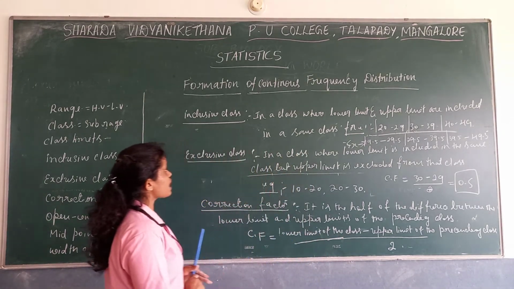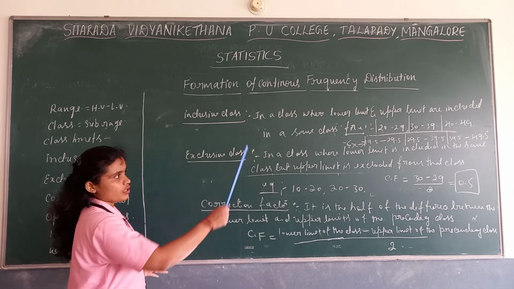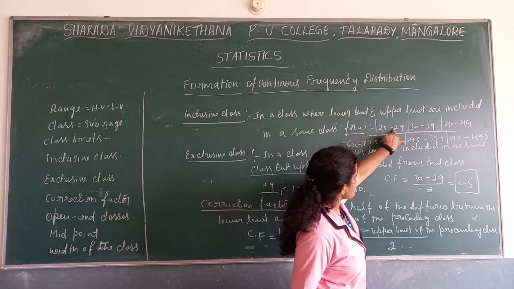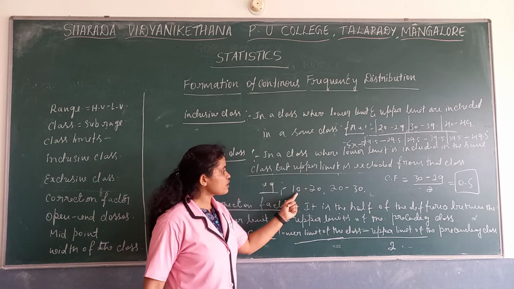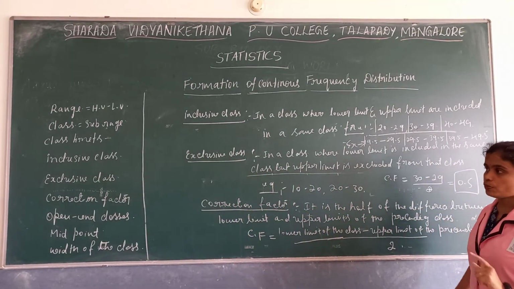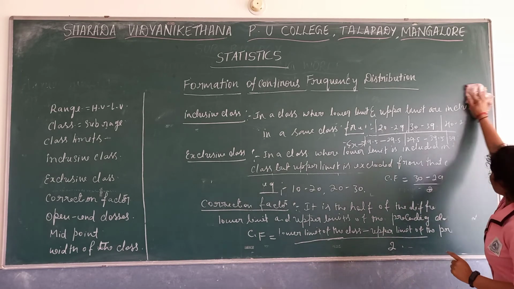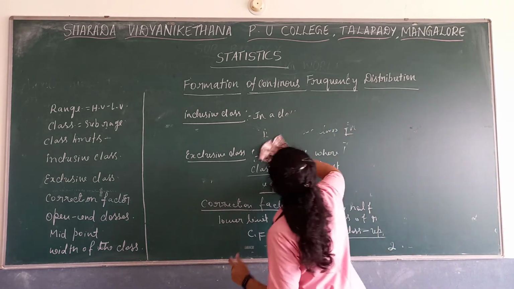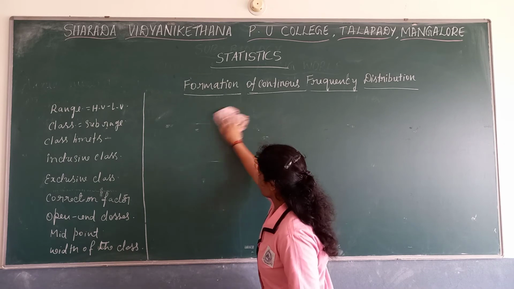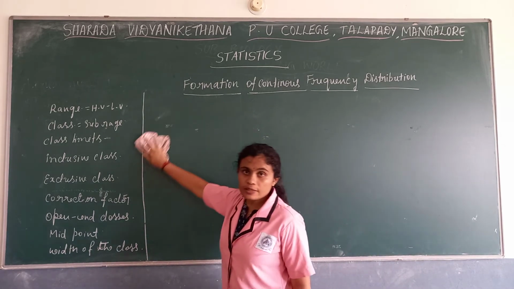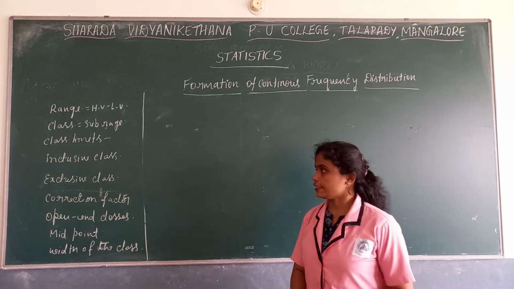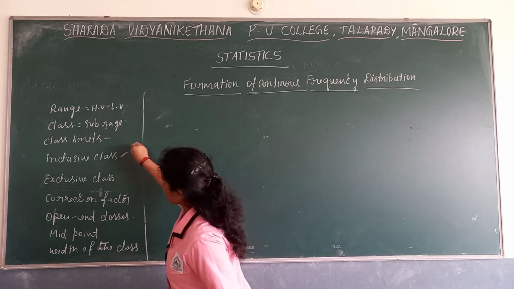So this is about inclusive class, exclusive class and correction factor. Inclusive class is where the lower limit and upper limit are included in the same class. Exclusive class is where the lower limit is included and the upper limit is excluded from there and included in the next class. It should be known with an example. Then we will see other terms. Still, if you are not clear, you can verify with us. Now, inclusive and exclusive are over.